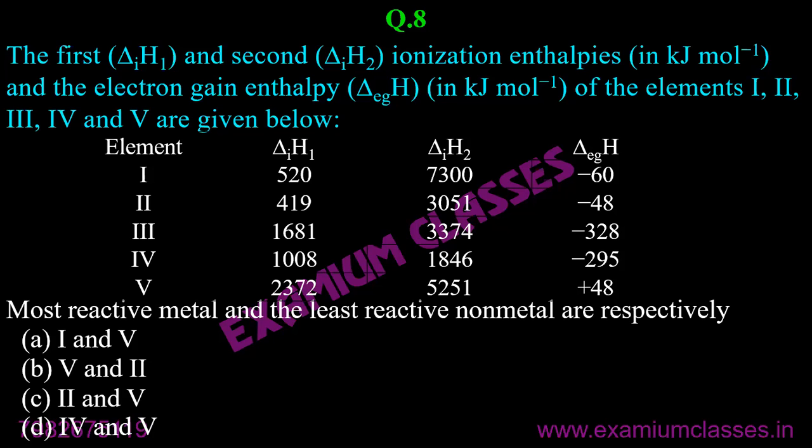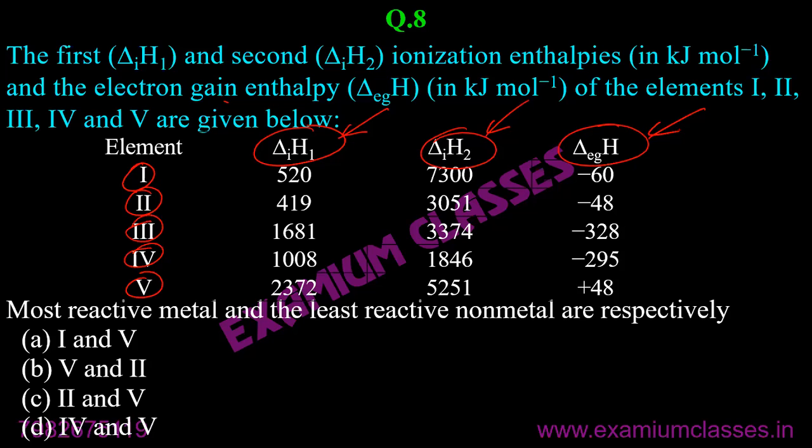The question says the first ionization enthalpy, second ionization enthalpy, and electron gain enthalpies of elements 1, 2, 3, 4, and 5 are given. Of these five elements, first ionization enthalpy, second ionization enthalpy, and electron gain enthalpy in the third column are given.